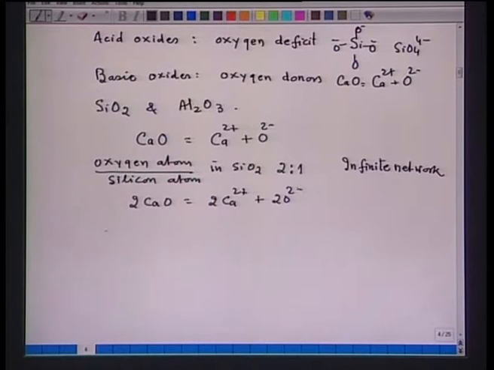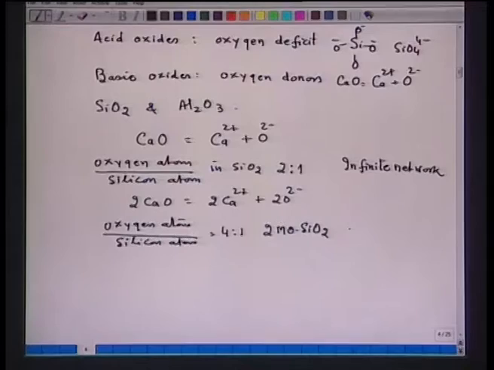That means now I have the oxygen atom upon silicon atom ratio equal to 4:1, which means the composition will be 2 MO into SiO2, or 2 CaO SiO2.